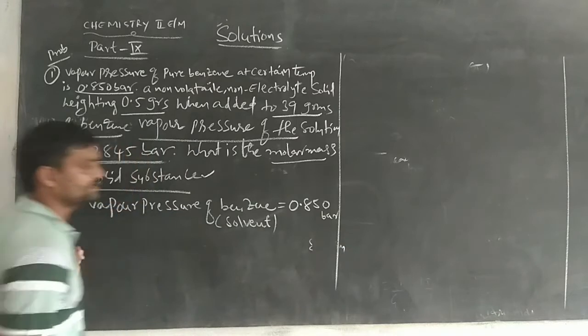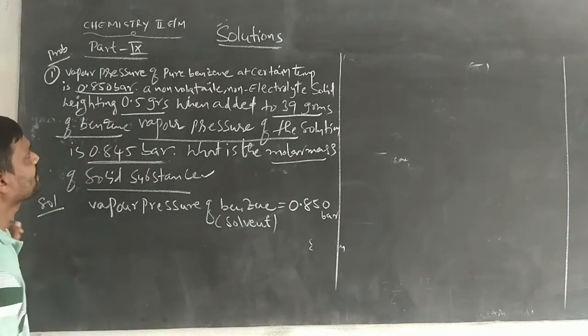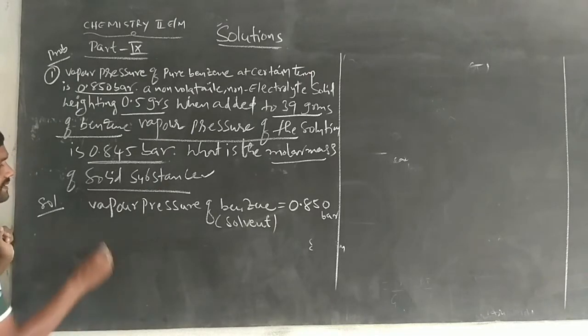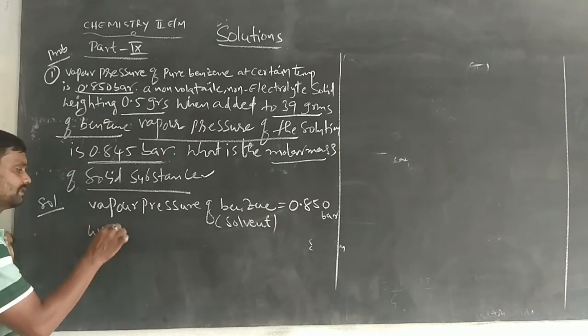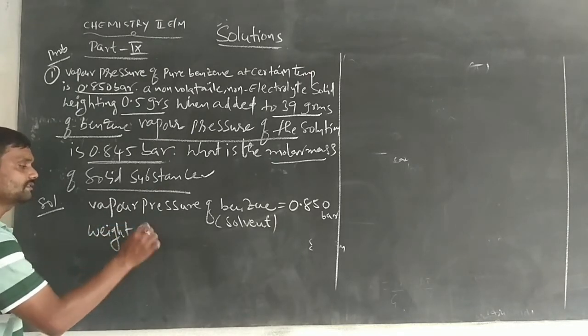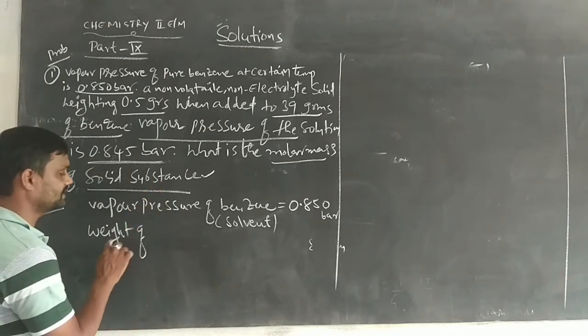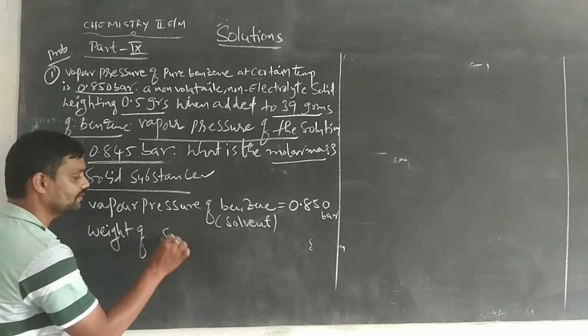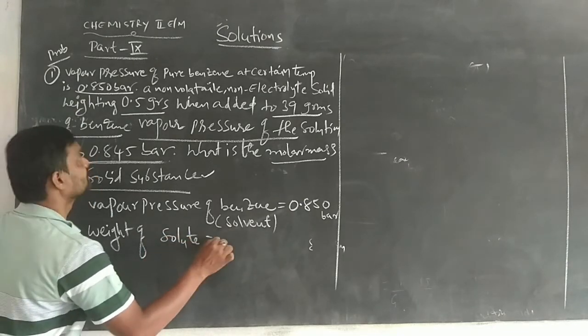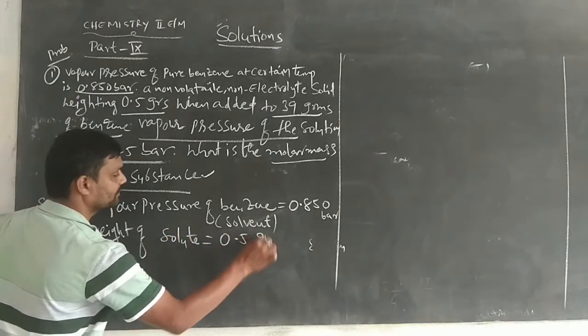Bars are the units of pressure. Next, non-volatile, non-electrolyte being 0.5 gram means the weight of the non-volatile solid substance. That is the weight of the solute, 0.5 grams.